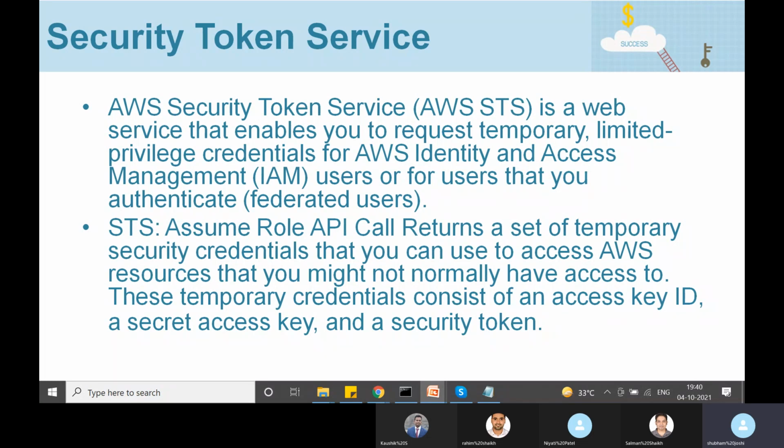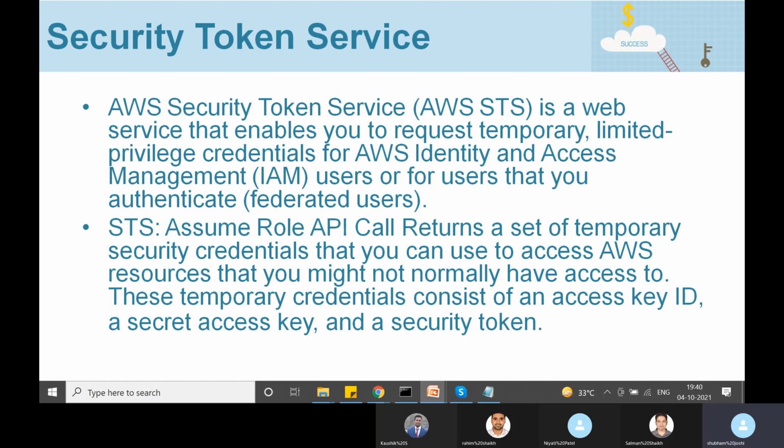For example, there might be some user which exists in an LDAP server or in an Active Directory server, or there could be some other web identity providers also. We can generate temporary security credentials for such federated users as well using Security Token Service.